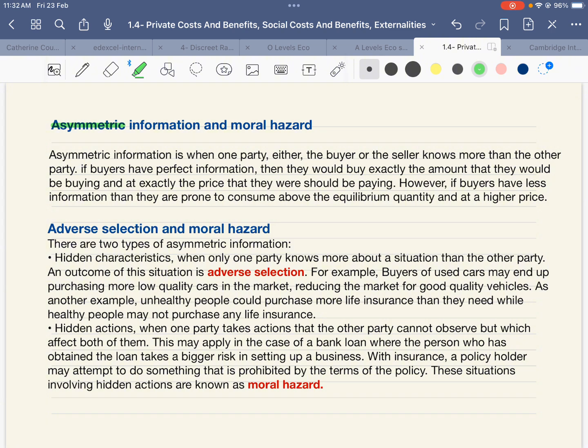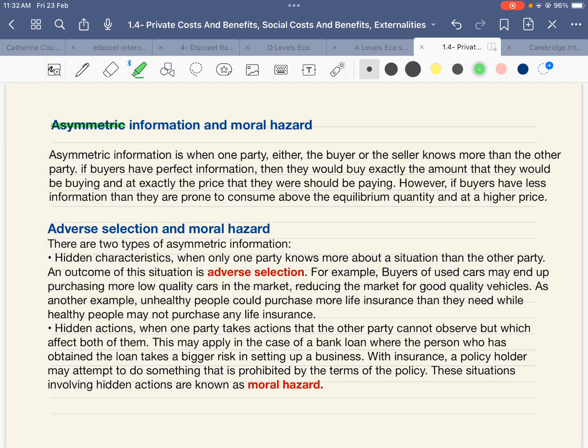One of them is adverse selection. This happens when one party has more information as compared to the other party. For example, buyers of used cars may end up purchasing more low quality cars in the market, reducing the market for good quality vehicles. The other one is moral hazard.